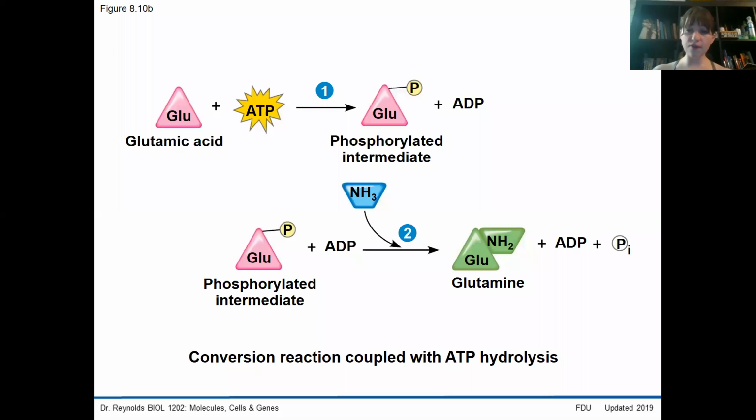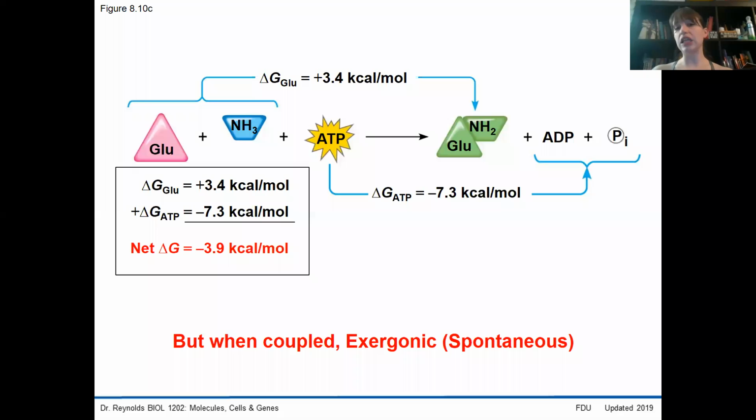That addition of the phosphate brings with it the energy that was released from the hydrolysis of ATP. And now our reactant, the phosphorylated intermediate, itself has higher free energy. The fact that our phosphorylated intermediate has higher free energy actually causes the reaction to attach the ammonia to create glutamine to become exergonic itself. The totality of this entire reaction is exergonic because the hydrolysis of ATP is so exergonic.